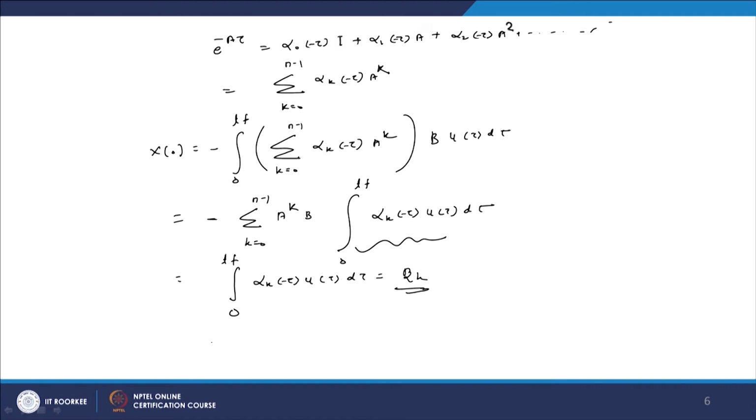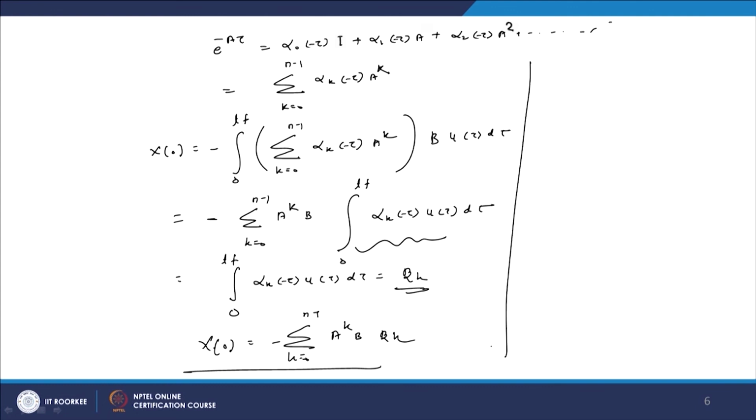Therefore finally this equation can be written as x naught equal to minus the sum over k equals 0 to n minus 1 of A raised to k B beta k, and we can simplify it as x naught equal to minus the matrix B, AB, up to A raised to n minus 1 B, multiplied by the vector beta naught, beta 1, up to beta n minus 1.